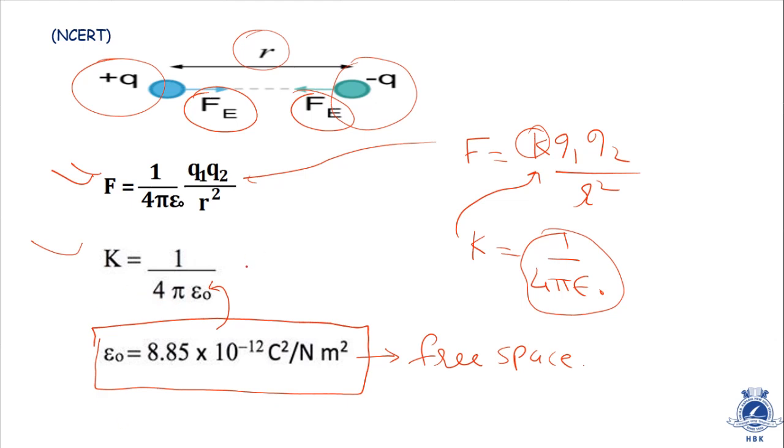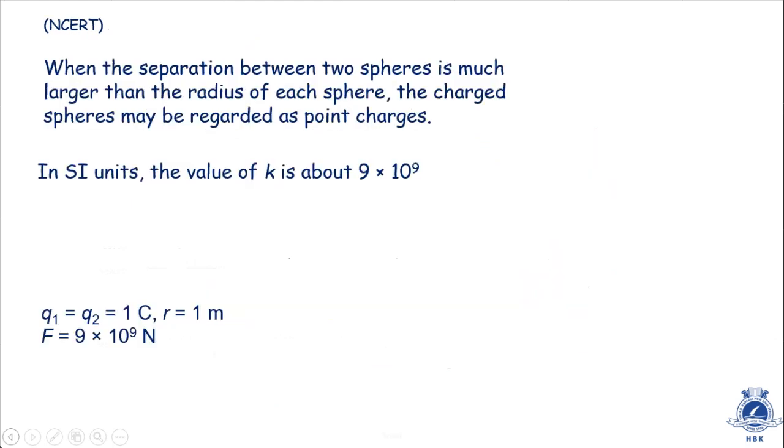So in that case we will get the value of k to be approximately 9 into 10 raised to 9, and in numericals also you have to take the same value, 9 into 10 raised to 9 Newton meter square per Coulomb square. The units of epsilon 0 and k will always be inverse of each other. If k has a unit of Newton meter square per Coulomb square, the unit of epsilon 0 will be Coulomb square per Newton meter square. So I hope you have your concepts clear about Coulomb's law in scalar form. Also we have some more equations to go.